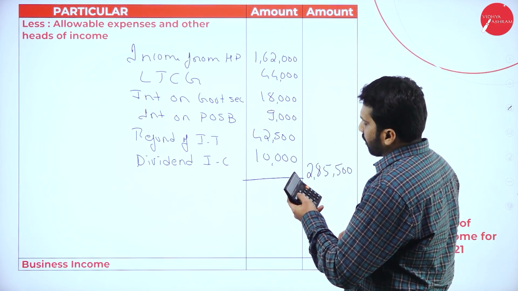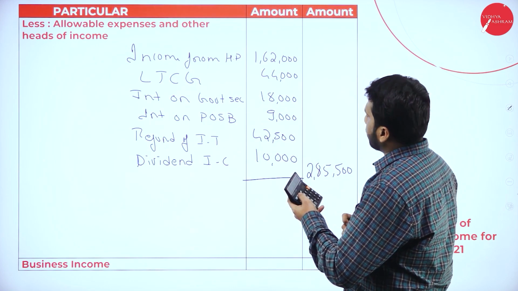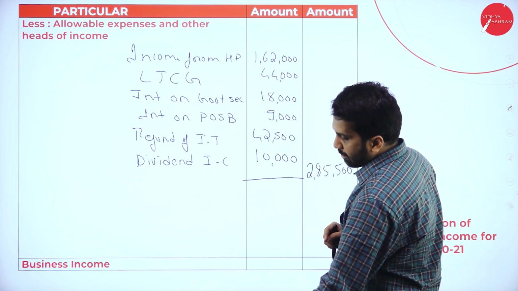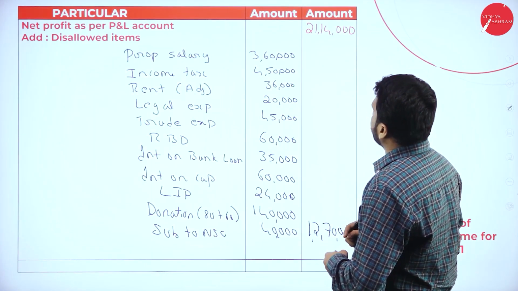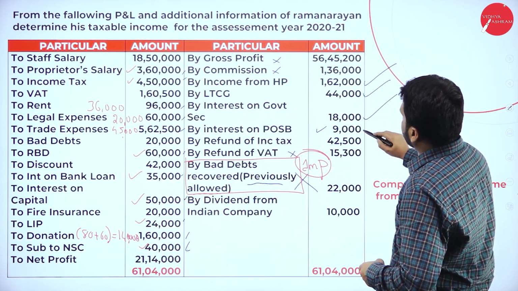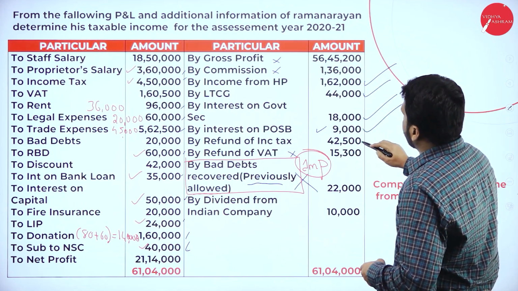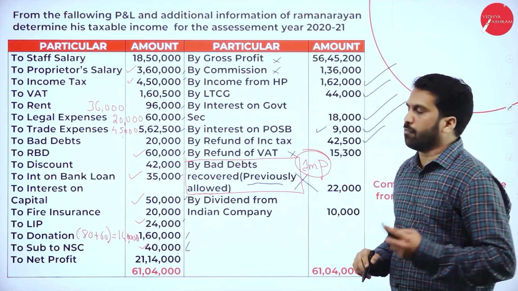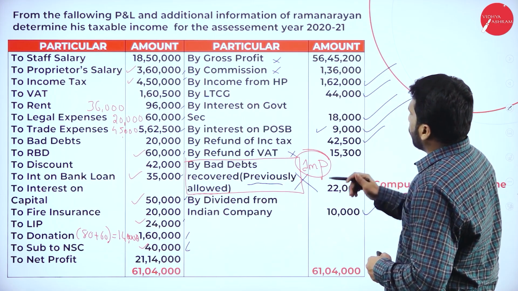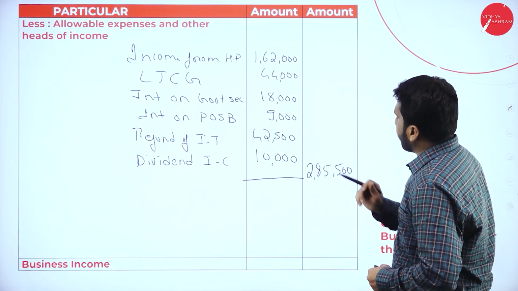So 1,62,000, 44, 18,000, 9,000, 42,500 as per income tax, and we have 10,000. Yes, we have taken everything.